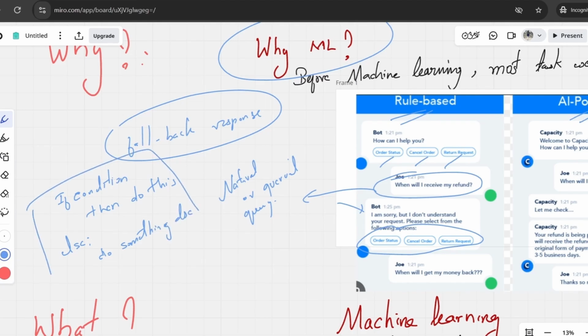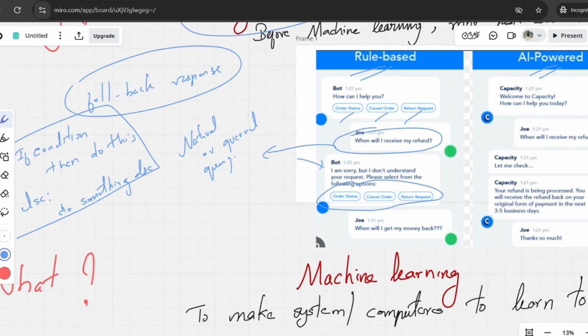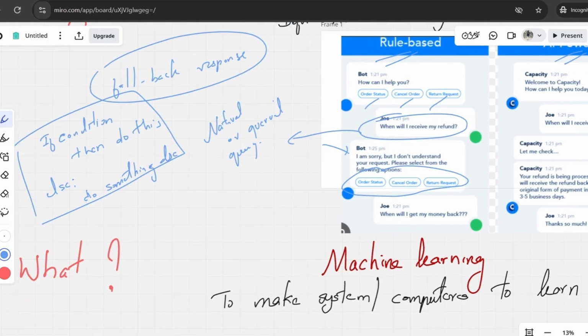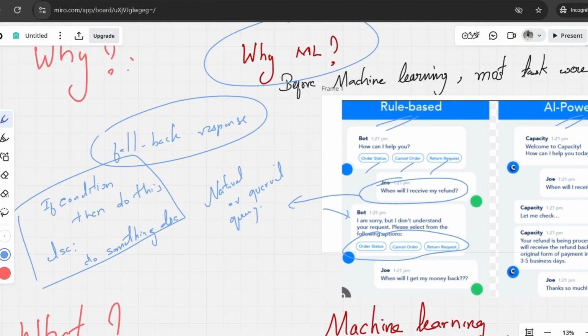We can clearly see that this is a predefined approach where some programmer has coded it in this manner. If it sees something apart from the conditions, it naturally doesn't respond and falls back to the fallback response. That is how the rule-based chatbot is actually designed.